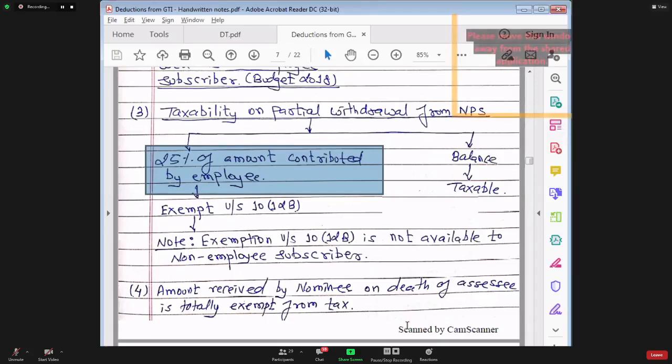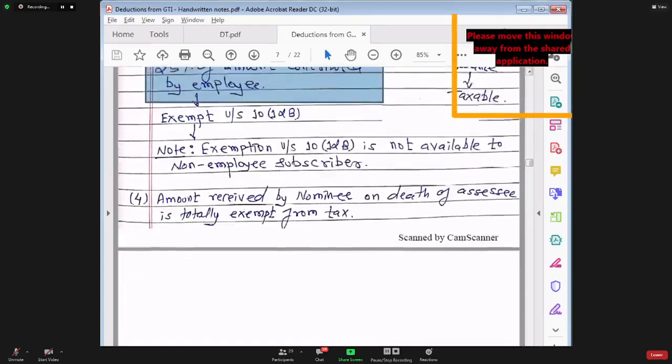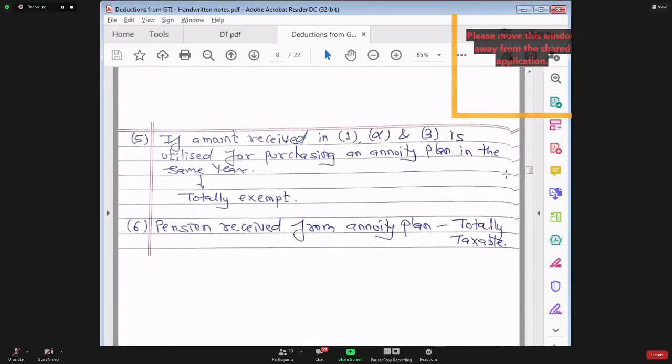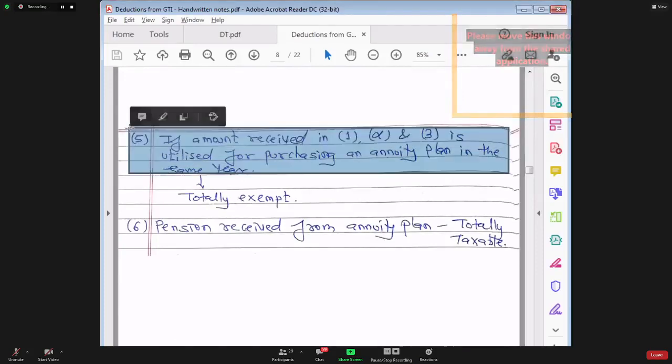But if you don't want to pay any tax, in that case you can invest that much amount of money in acquiring an annuity plan. In that case, that amount will not be taxed.